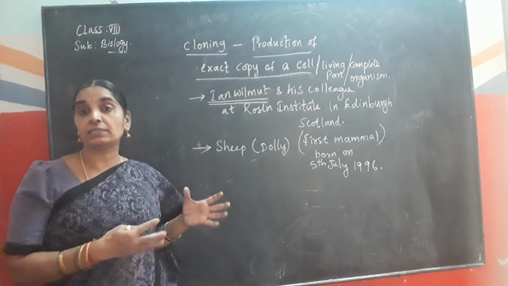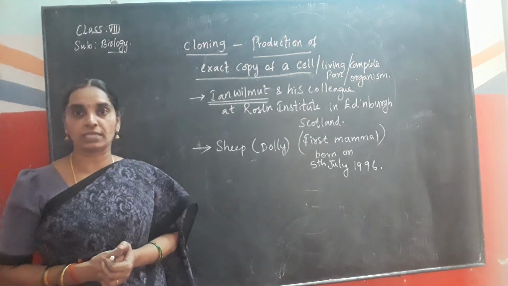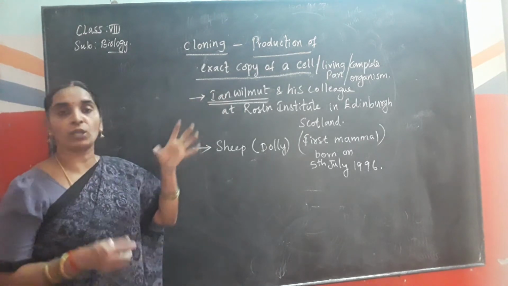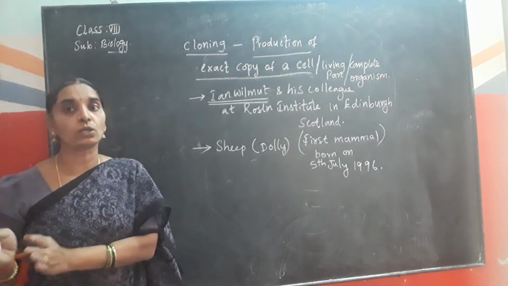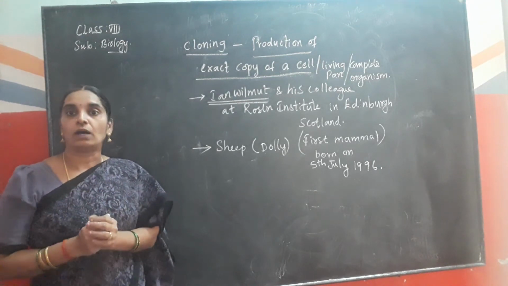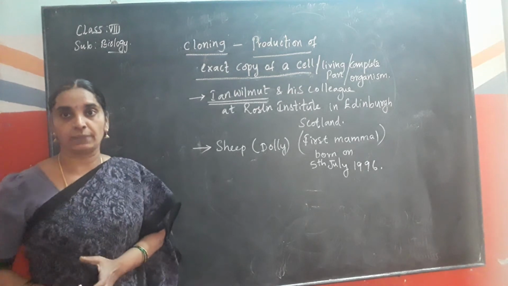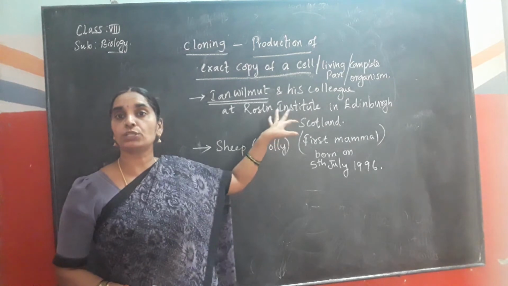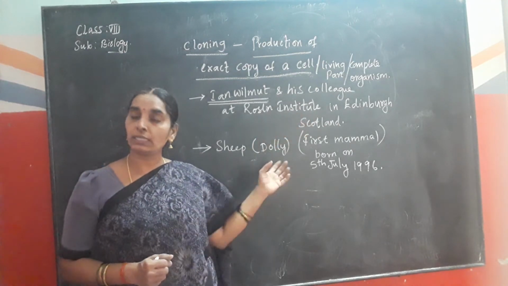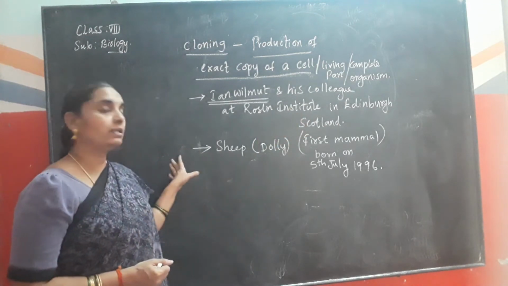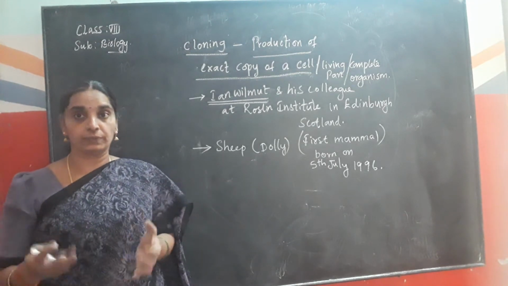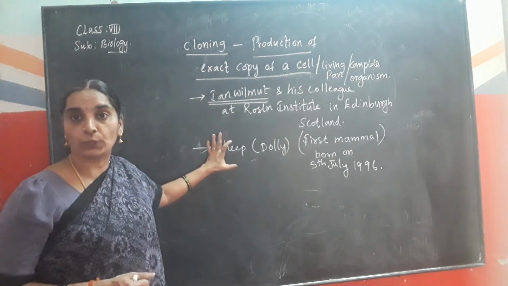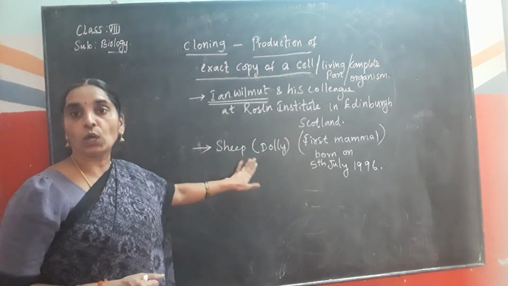How did the birth take place? We'll see now. Okay children? So what is cloning process? It is the production of exact copy of a cell or a living part or complete organism. It was performed by Ian Wilmot and his colleagues at Roslin Institute in Edinburgh, Scotland. The first mammal that was ever produced by cloning was the sheep Dolly.